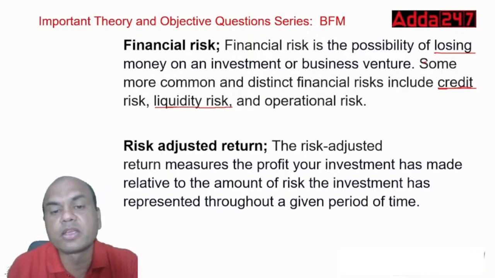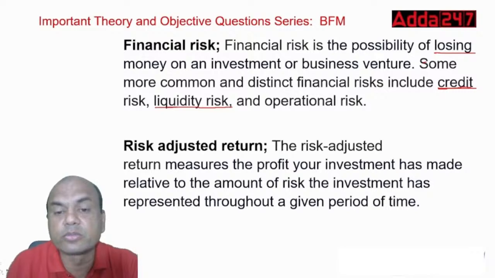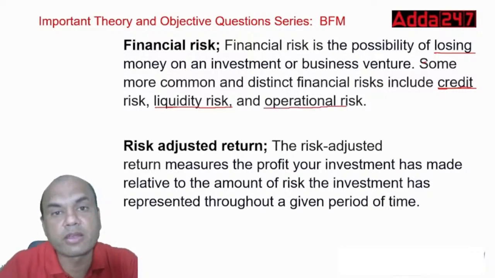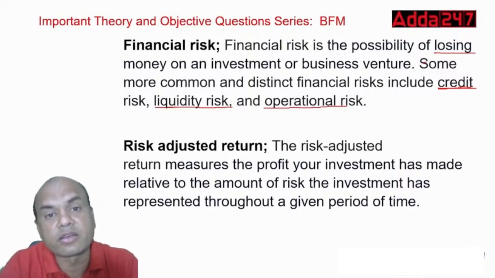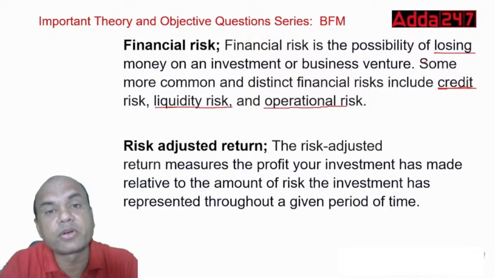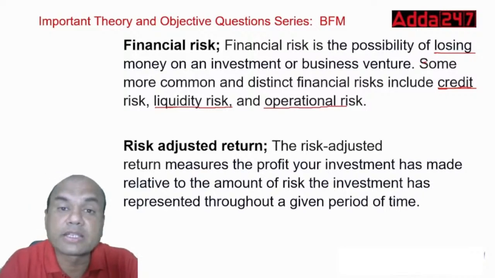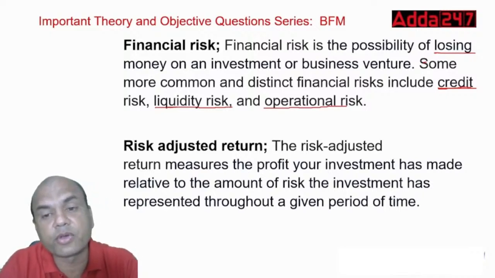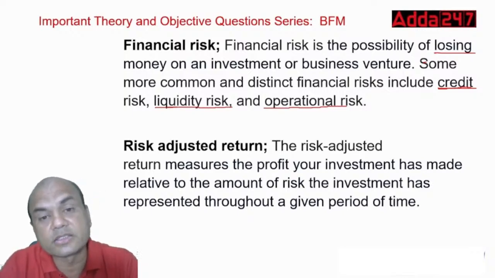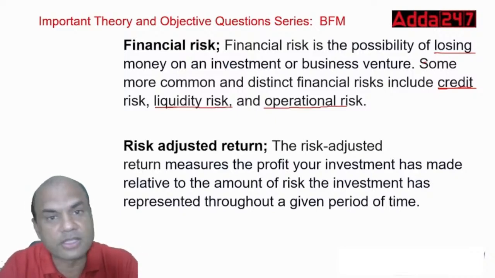And next one is operational risk. Operational risk relates to my operations, meaning my employee errors, or my system failure, or my region failure, area failure. Area means, for example, there is a terrorist attack, there is a flood. All these lead to operational risks. So financial risk also has these parts: credit, liquidity, and operational risk. Clear? Simple?